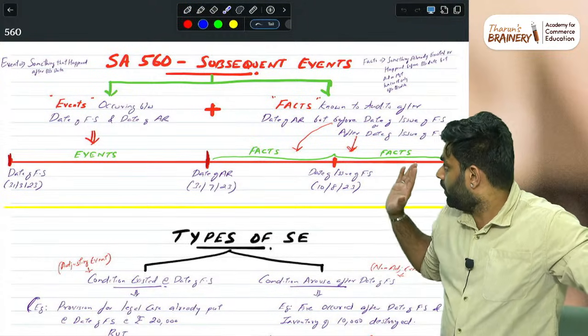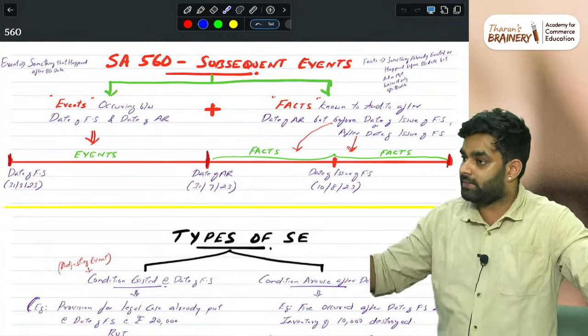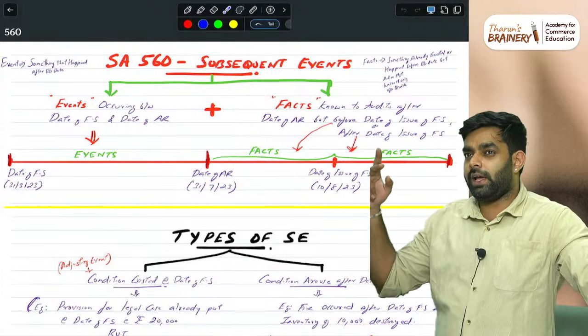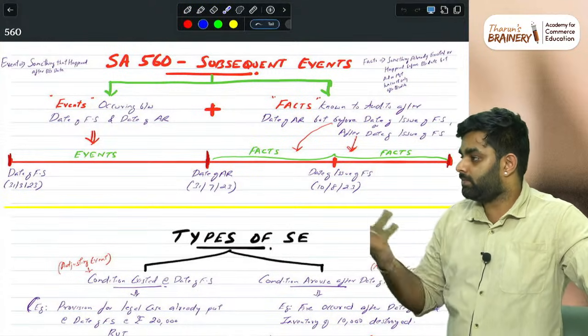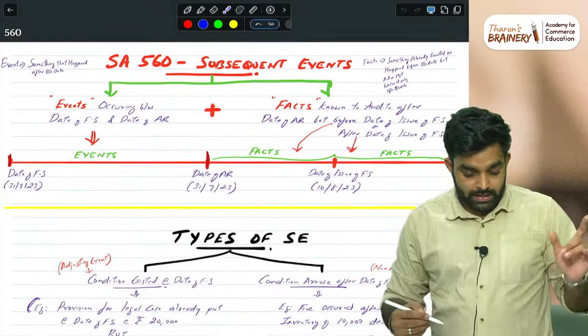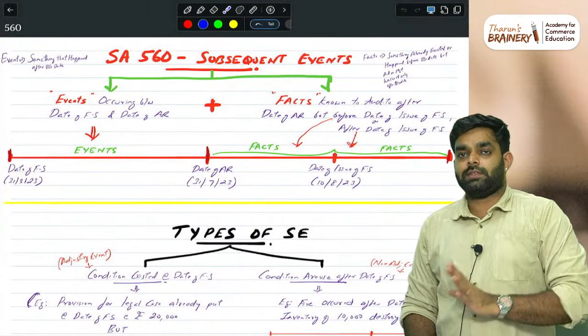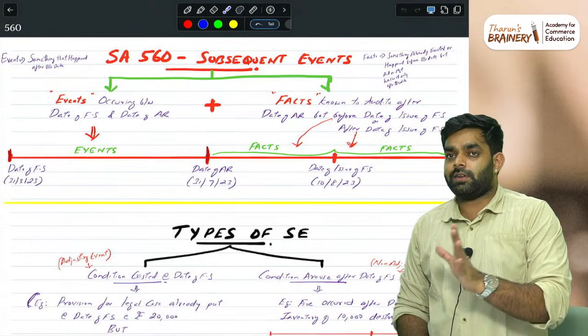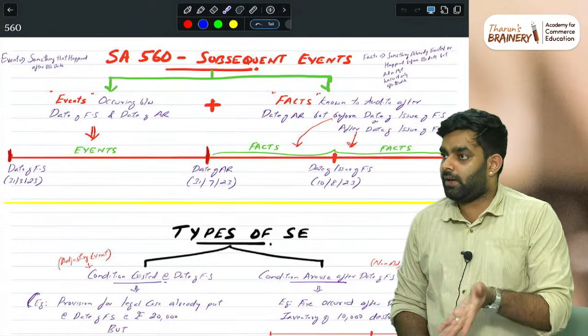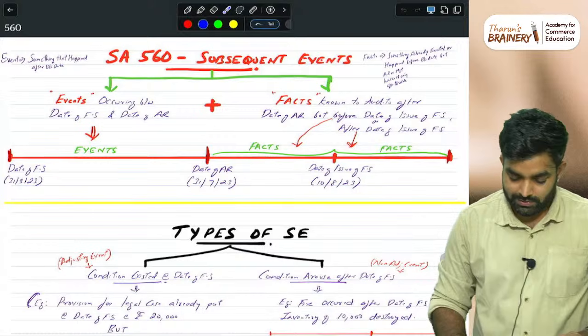So we need to focus on 560 and 570. All the 500 series we are finishing today, except 540 and 530, which we will take tomorrow because they are bigger standards. Then 560 subsequent events. Then in 2 days, whatever is left, only the 700 series, 600 is easy, 700 modification, other matter paragraph, and 800, two standards, are done. Easily do it, no problem.